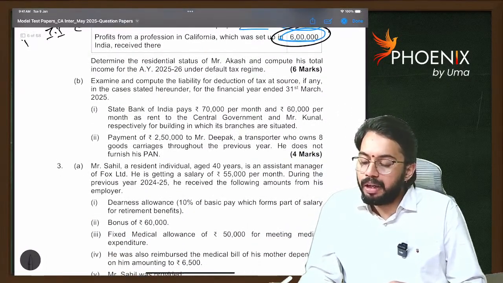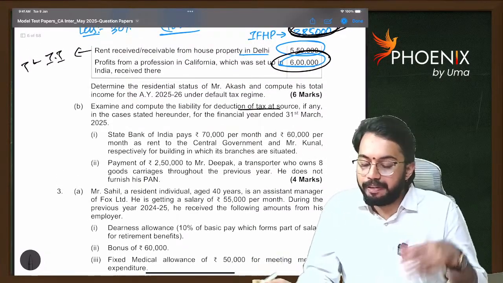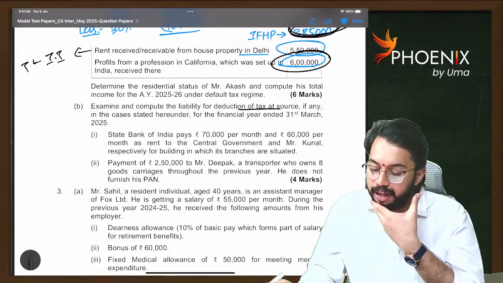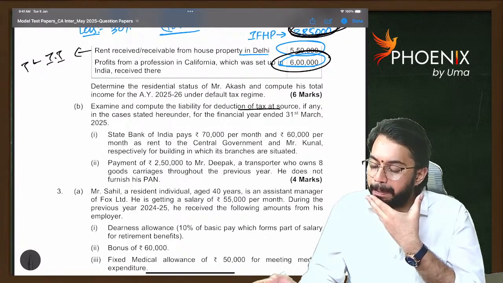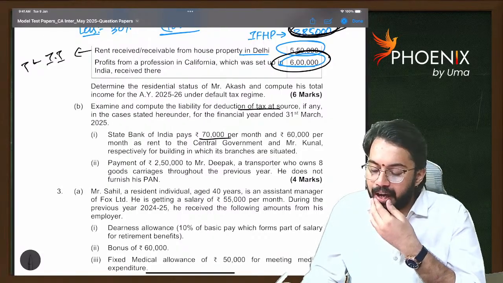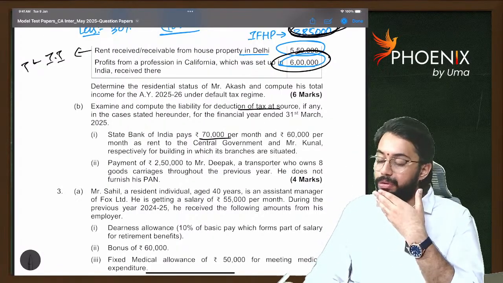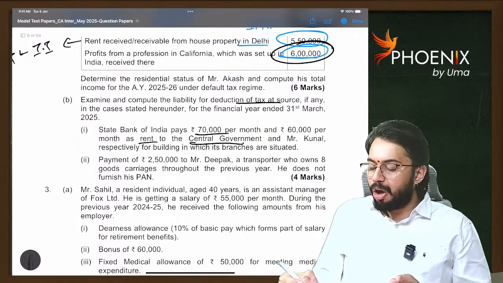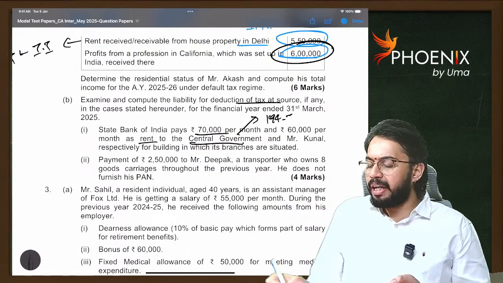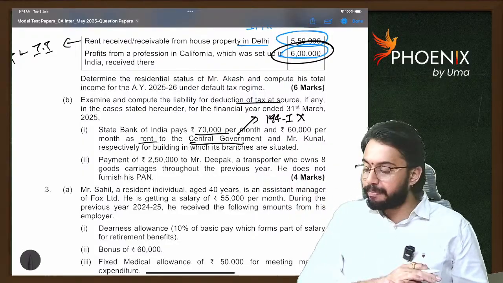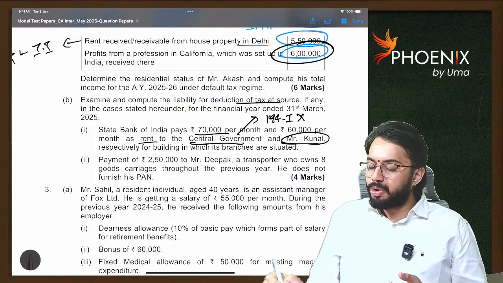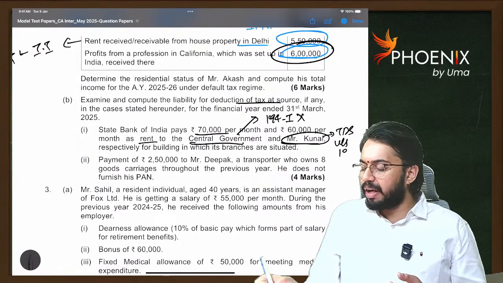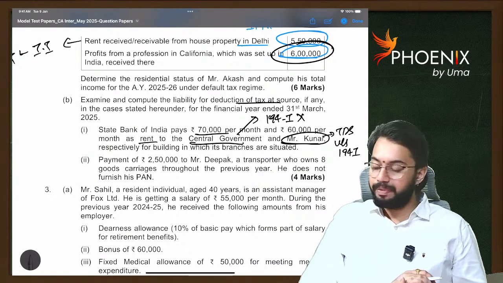Examine and compute liability for TDS, if any, in the cases stated hereunder for financial year ended 31st March 2025. State Bank of India pays 70,000 per month and 60,000 per month as rent to central government and Mr. Kunal. See, rent paid to central government, on that rent 194I TDS is not applicable. Okay, next. Whatever rent paid to Kunal, on that rent TDS is required to be deducted under section 194I. Are you able to understand?